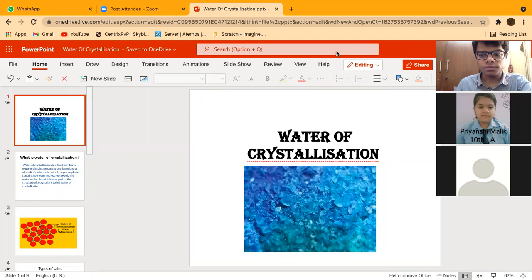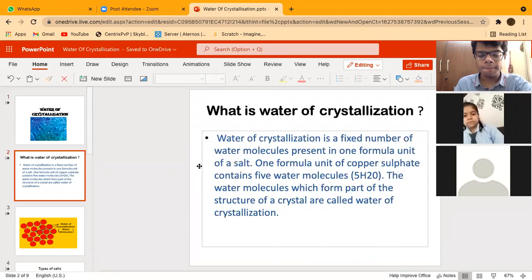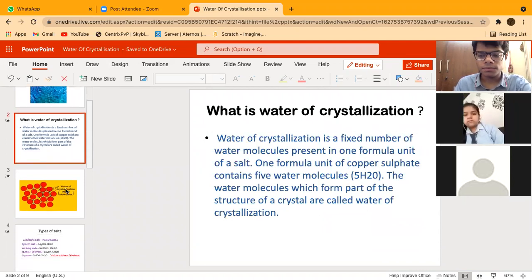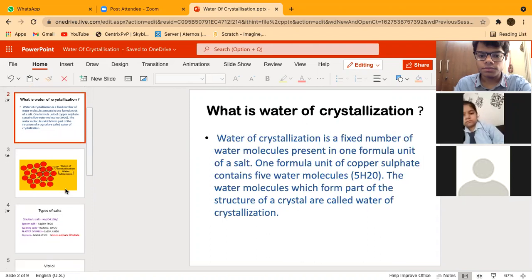Yes, children. So, good morning, children. Today we will study about water of crystallization. What is water of crystallization? Yesterday in the topic washing soda also we have learned that a fixed number of water molecules attached with one formula unit of a salt. They are known as water of crystallization.